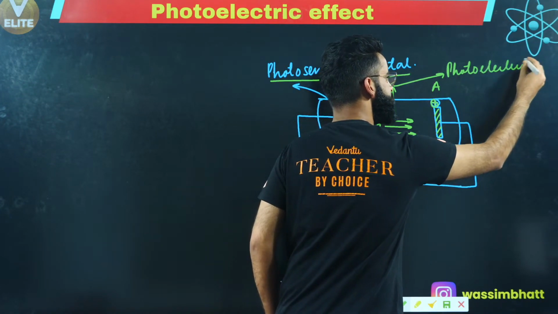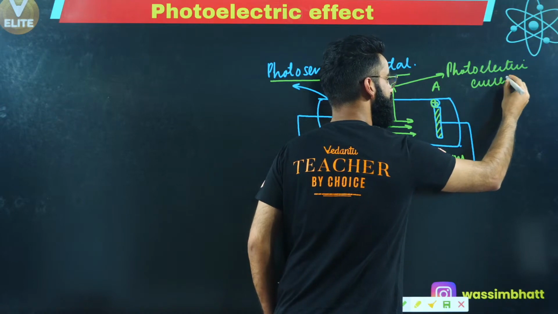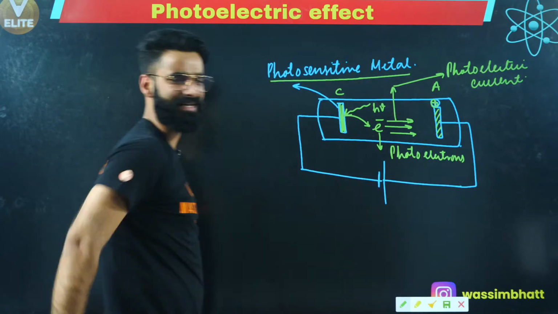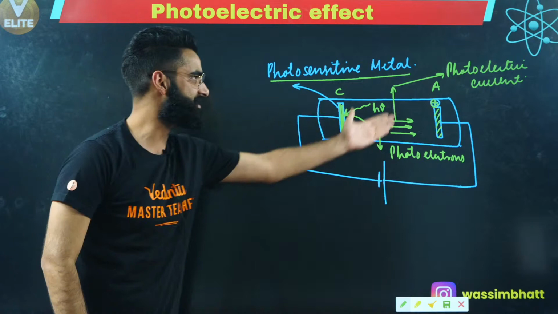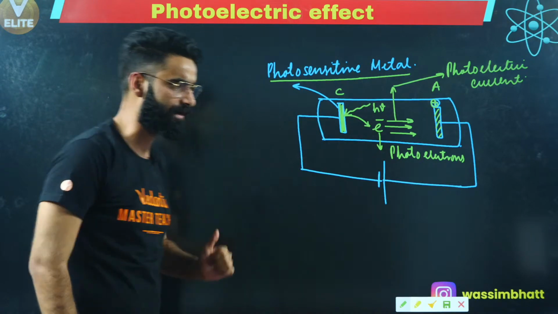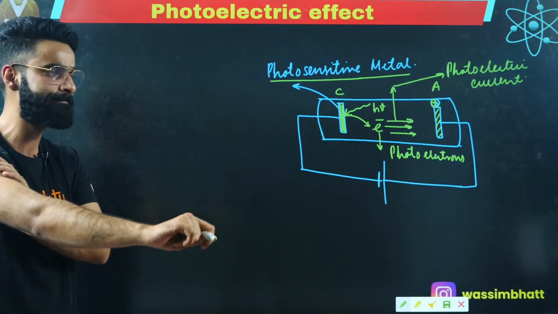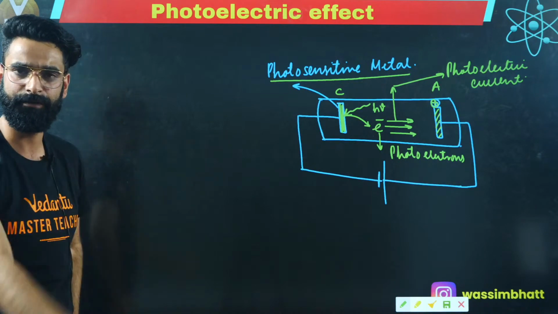So people, what is happening basically from this phenomenon, can I say electricity is generated? Photoelectric current got generated, as simple as that. Okay, I'm sure it's clear to everyone.